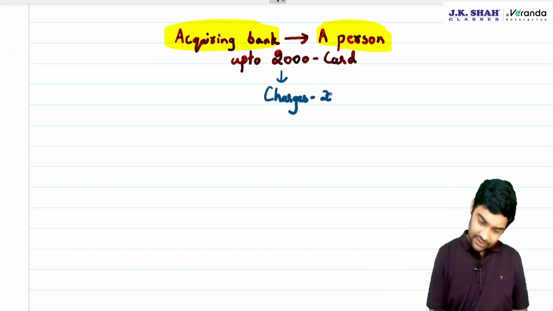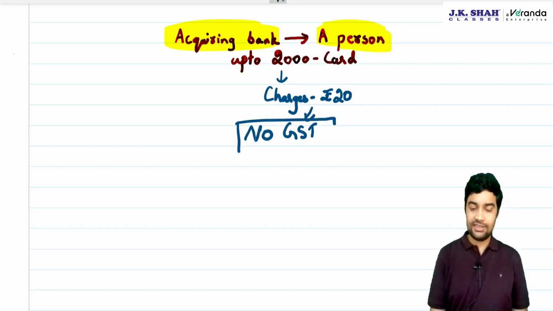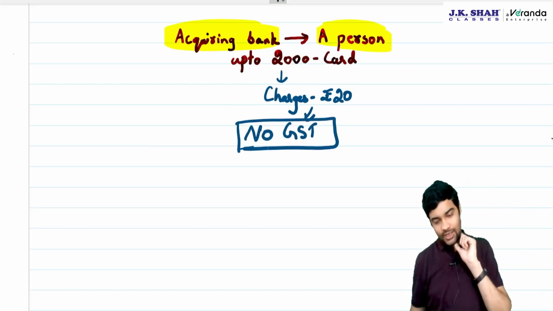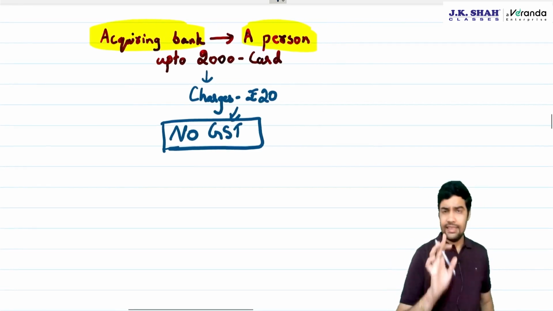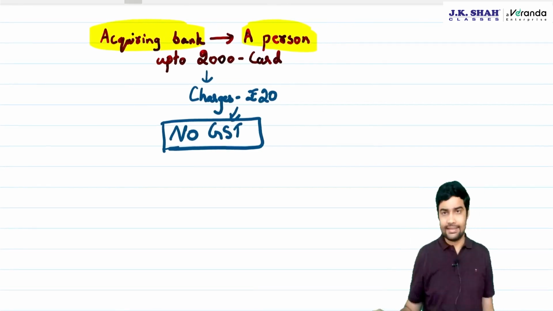Suppose charges is 20 rupees. GST is not there on these charges. Now you recall this entry. Now this was the exclusive domain of banks.